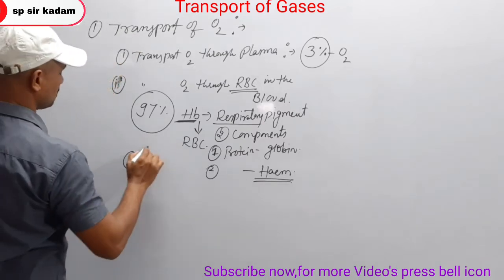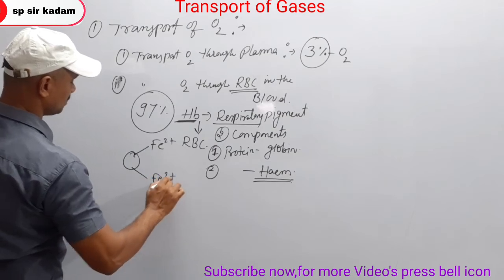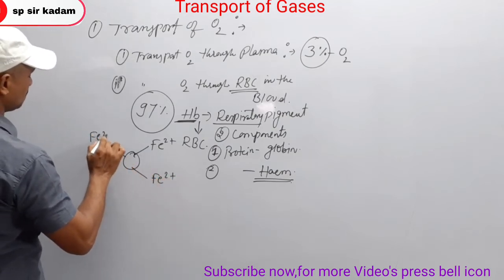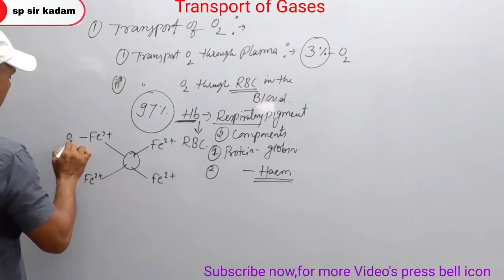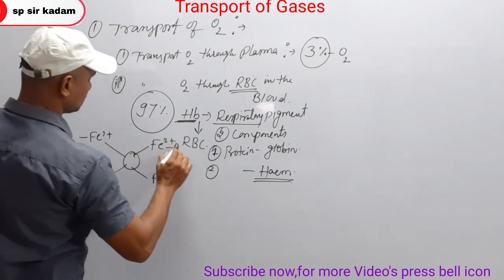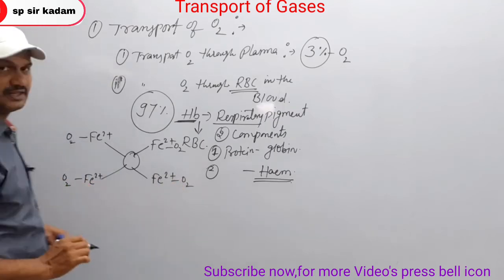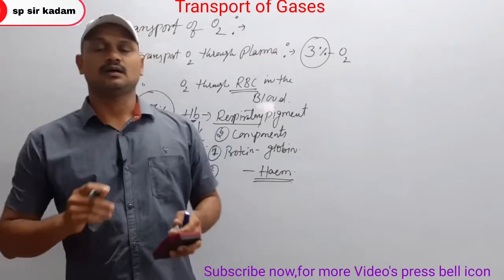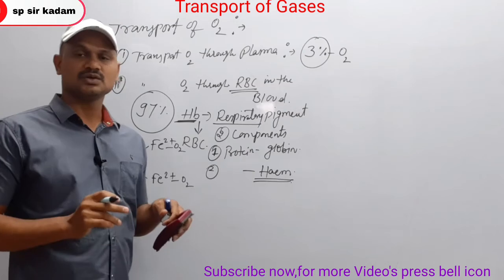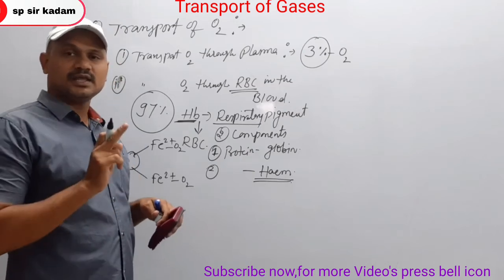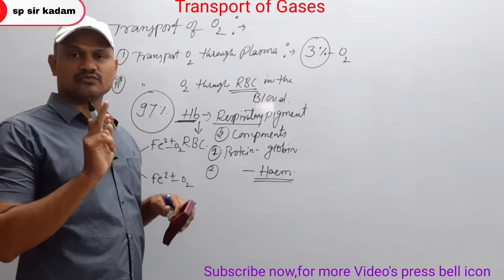Okay, now. One oxygen molecule can bind with the iron, the ferrous, at the center part of the heme. So that's why one hemoglobin molecule can transport 4 molecules of oxygen.